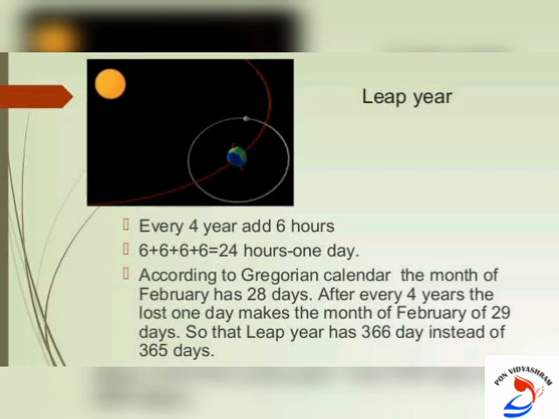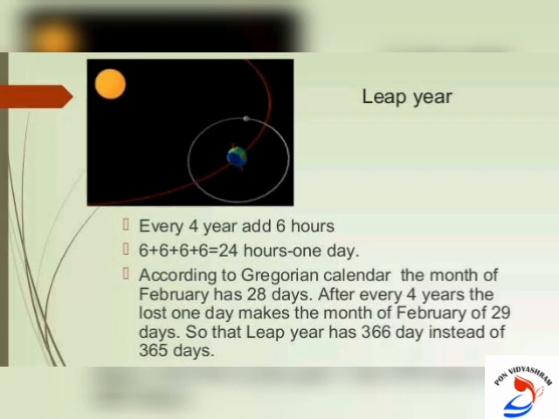Every year a quarter, that is 6 hours, will be saved together and calculated every fourth year, which is added as one day in February, that is 29th of February. So this is called a leap year. In a leap year there will be 366 days.